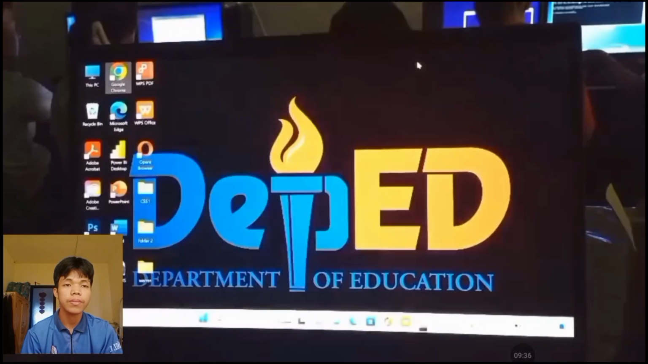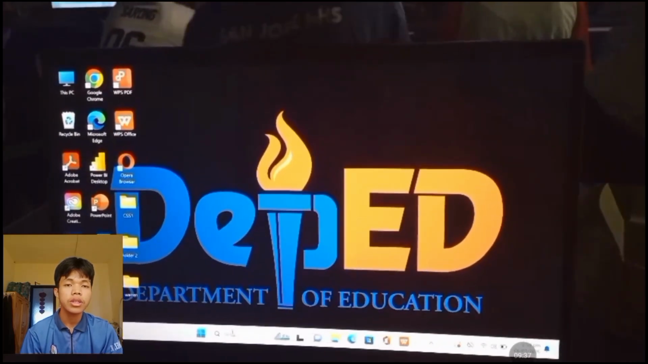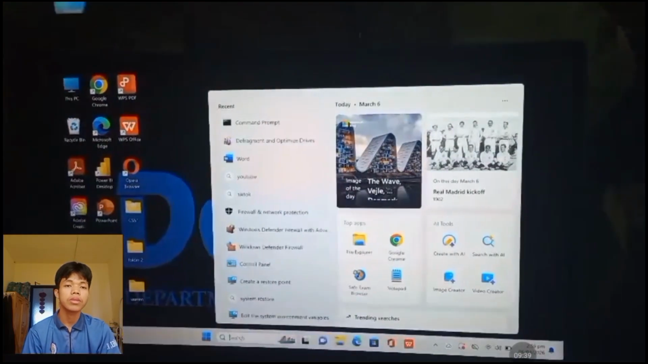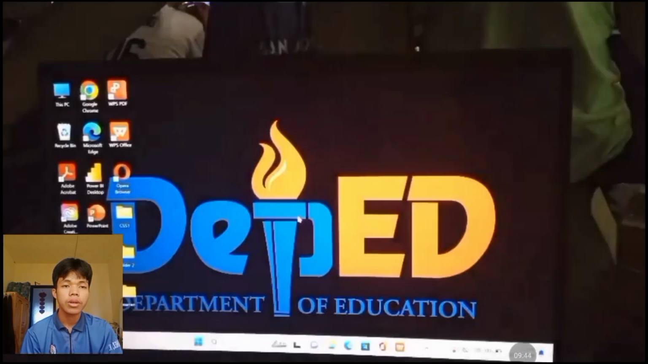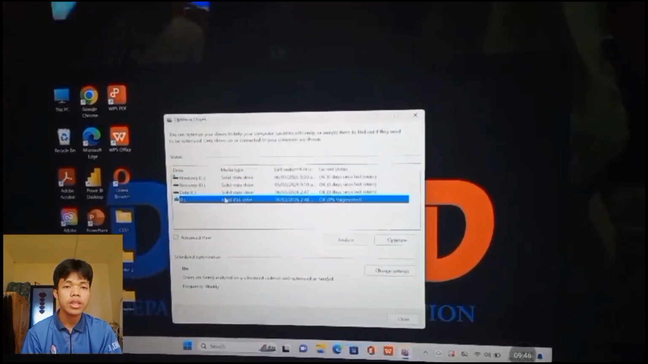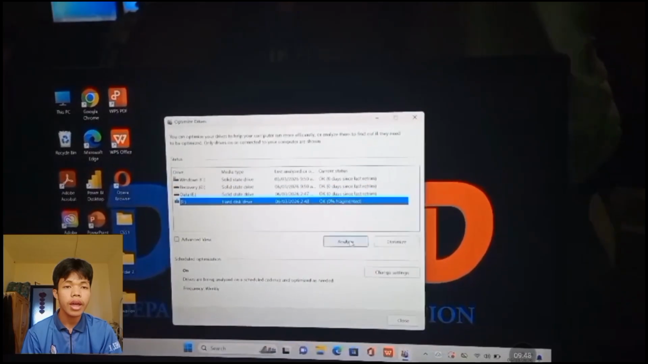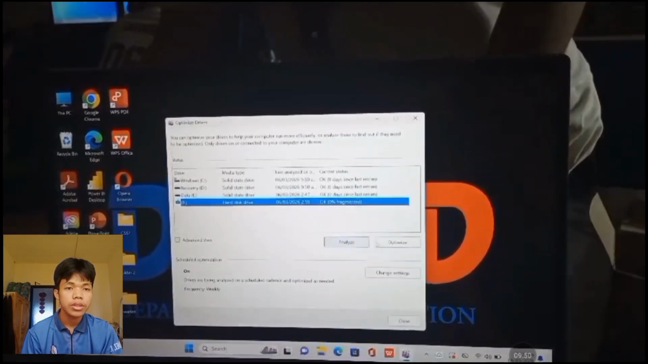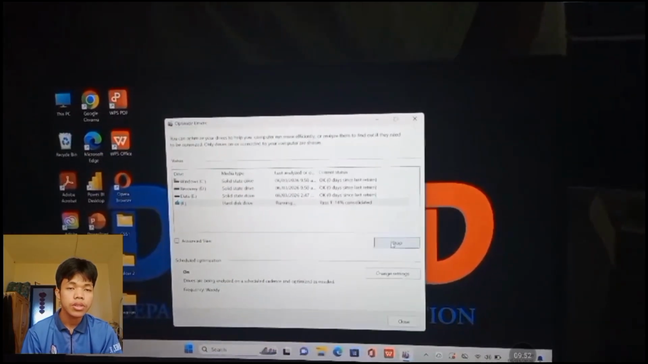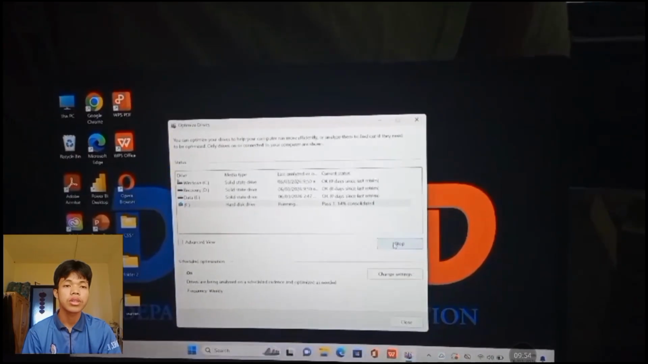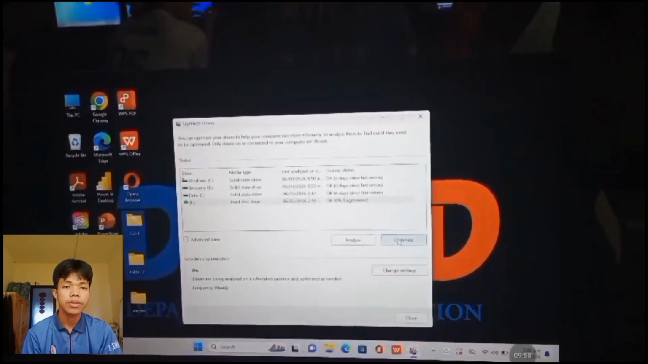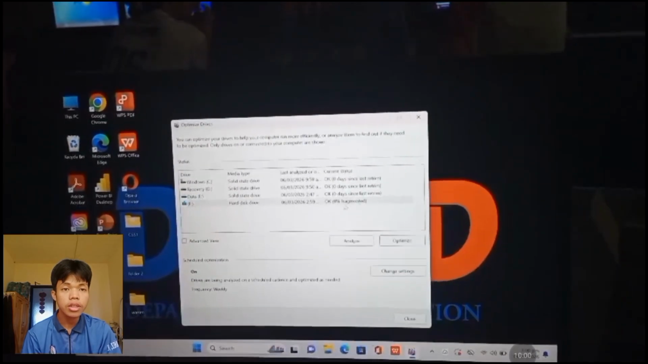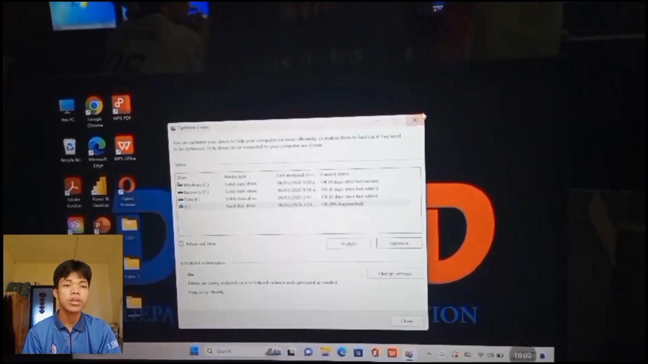So click X. So the next is we need to perform the defragmentation. Run Defragment and Optimize as administrator, and click the drive E and analyze and optimize. So just wait until 100% to show the defragmented, and it is already defragmented, and that's it. So click X.